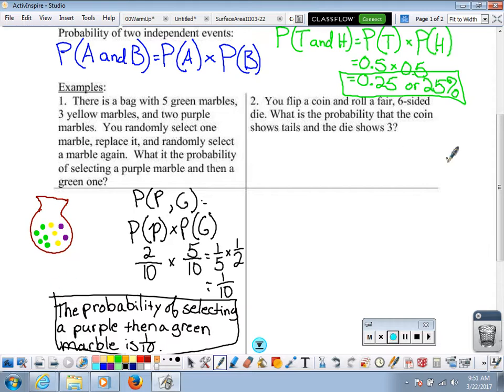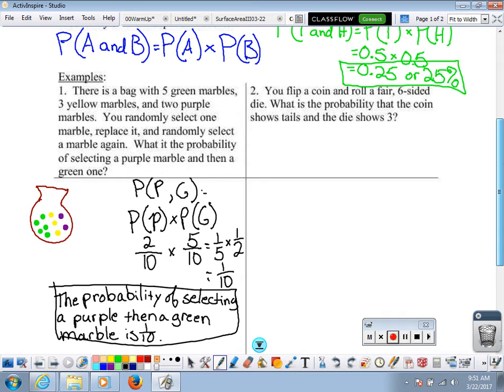All right, let's look at number 2. Number 2, you flip a coin and roll a fair 6-sided die. What is the probability that the coin shows tails and the die shows 3? So I want the probability that the coin shows tails and the die shows a 3. That's what I want. So that's the notation that we'll use. P of T and 3.